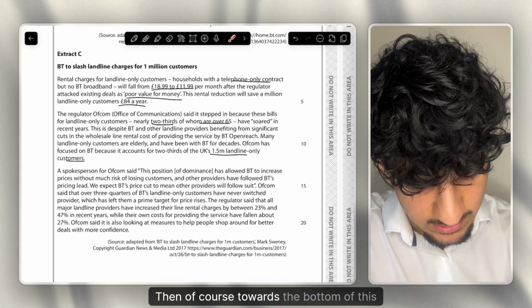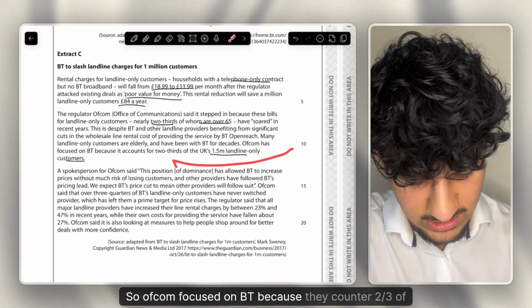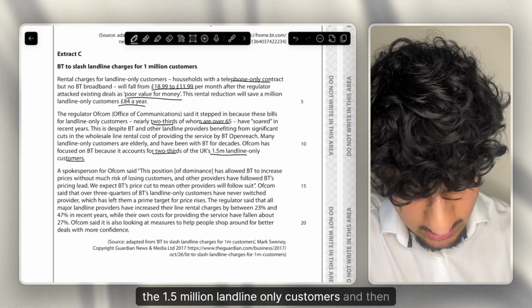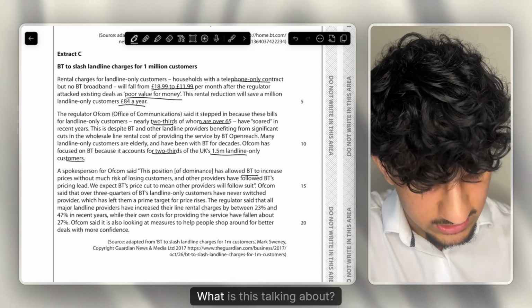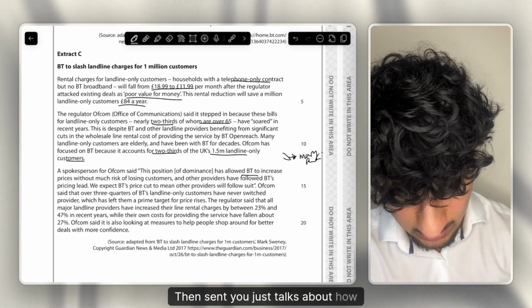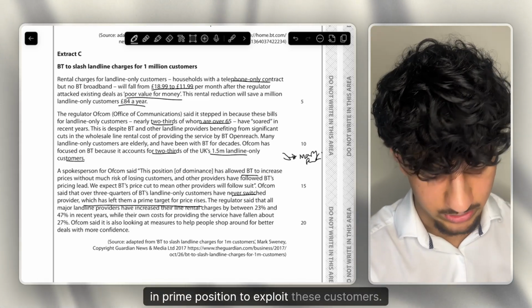And then, of course, towards the bottom of this paragraph as well, Ofcom focused on BT because they account for 2/3 of the 1.5 million landline only customers. And then it talks about the dominant position of BT. So essentially, what is this talking about? It's essentially talking about monopoly power they have. And then essentially it just talks about how BT is in prime position to exploit these customers.